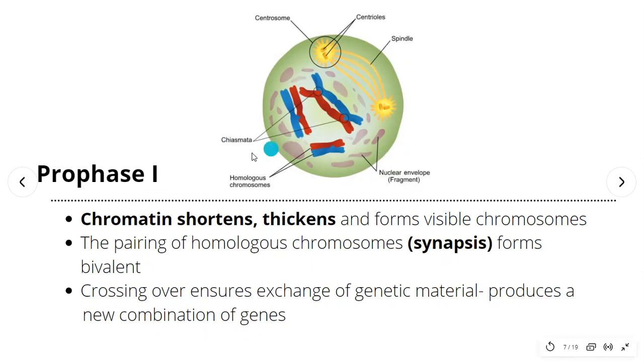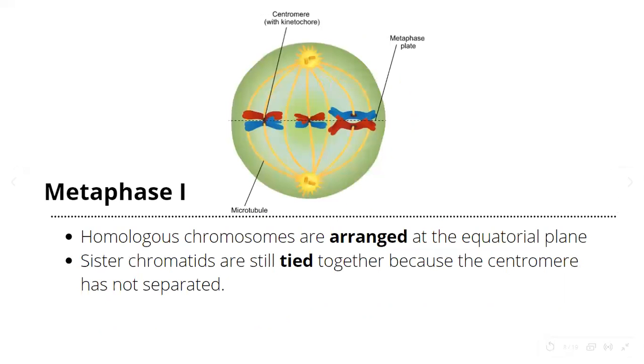And number 3 is chiasmata, which is the area for crossing over. So that's all for prophase 1. And moving on to metaphase 1, remember that during the last video for mitosis, I told you that the important keywords for metaphase are line up or align.